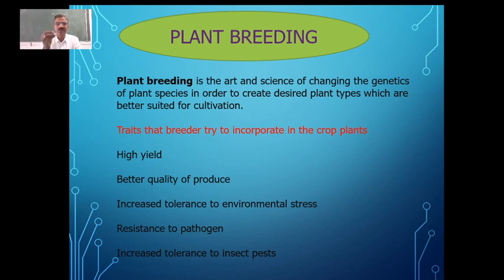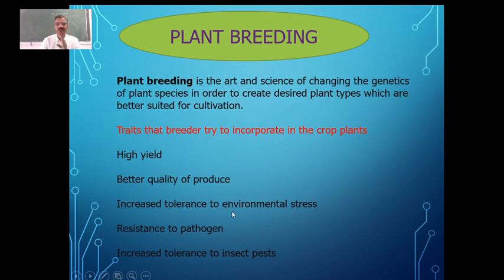So this is the second important characteristic which is looked into whenever we try to develop a new trait. Then they should be able to tolerate the changes in the conditions in the environment. Being the agrarian country which depends on monsoons, we have to play with the changes in the monsoon. We have to subject ourselves to the fortunes of the monsoon. That's why here we need to have the plant varieties which have resistance or tolerance to the environmental stresses.